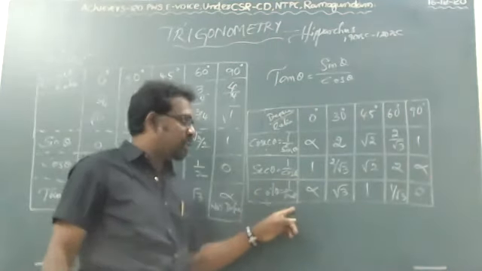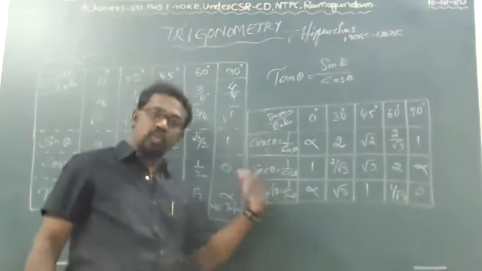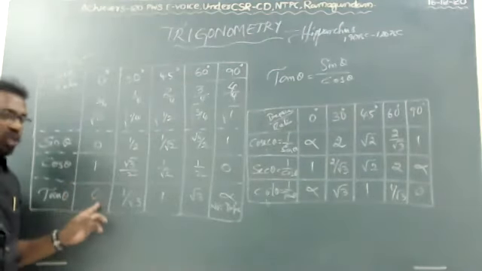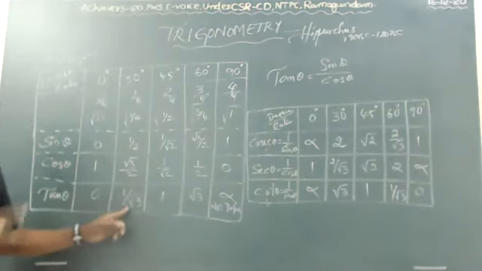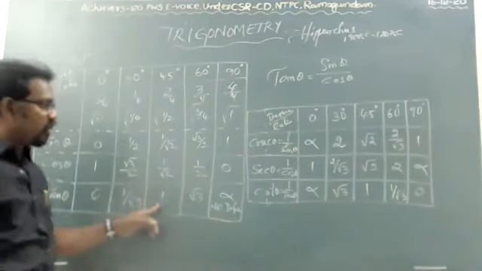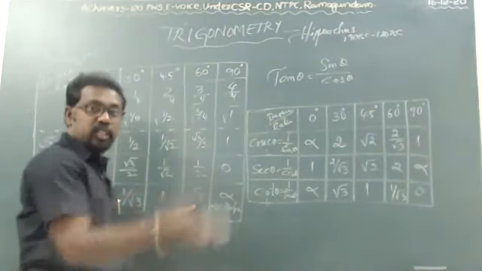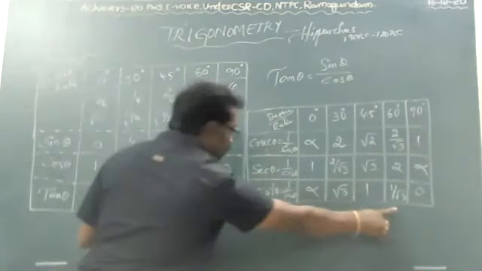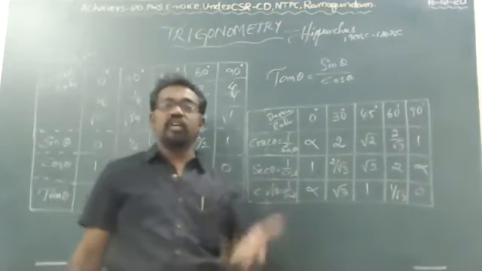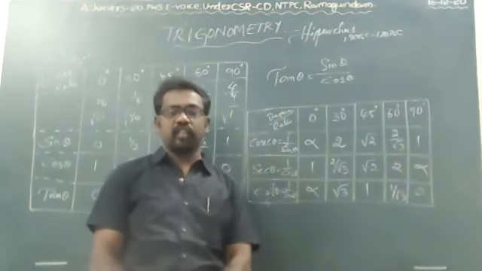Otherwise, 1 by tan, you will also get the same. 1 by tan means 1 by 0 is infinite. The reciprocal of 1 by root 3 is root 3 by 1, root 3. 1 by 1 is 1. The reciprocal of root 3 is 1 by root 3. And here infinity is there. The reciprocal of infinity is 0, and the reciprocal of 0 is infinity.